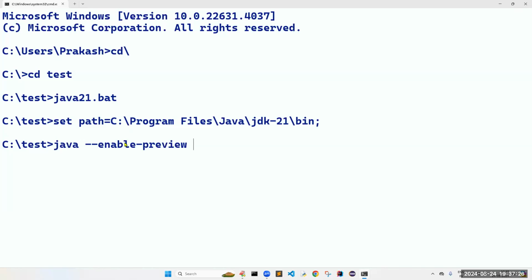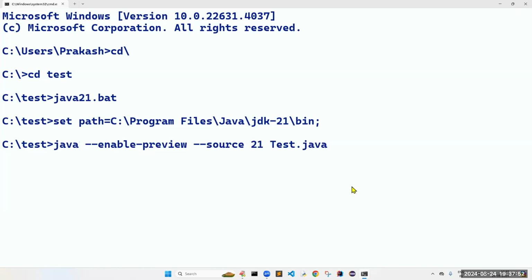They have not standardized this option. That's why I am enabling the preview feature. By using which version? --source 21. So with the java command, I am enabling the preview, and by using source 21, I am going to run the Java 21 version. What is the file name? Test.java. So this command you need to remember.